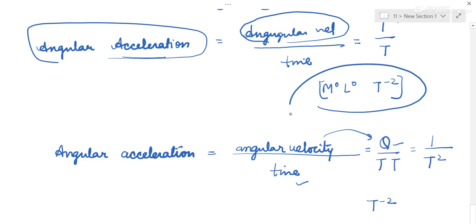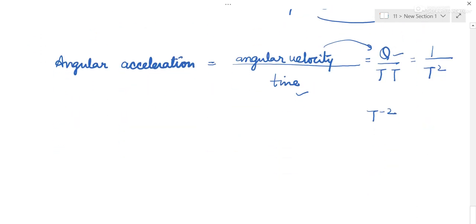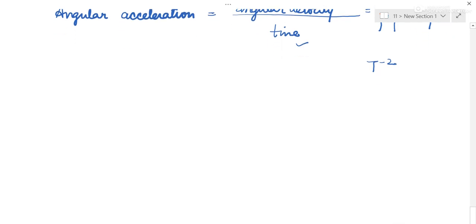So getting to the next quantity, which is angular momentum. Angular momentum is equal to your linear momentum into distance.